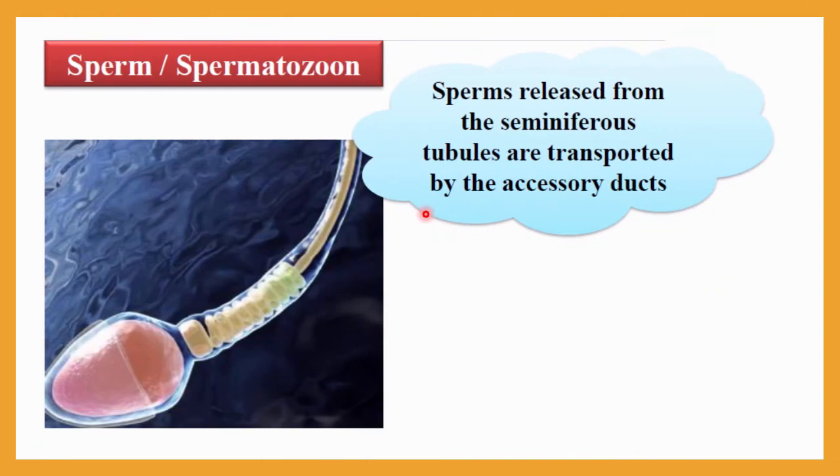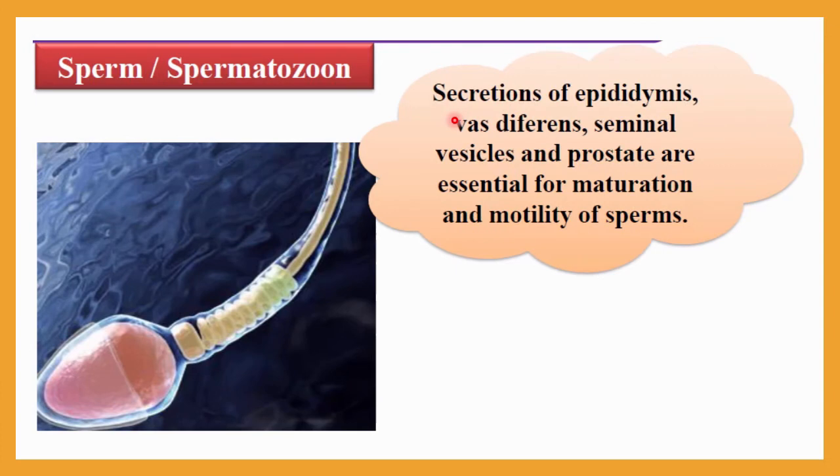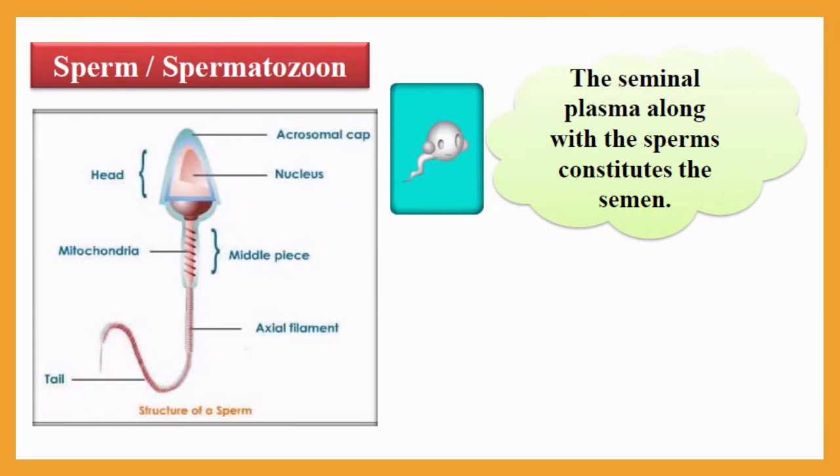The seminiferous tubule will release the sperm cells, and they will be transported by the accessory ducts. After transport into the accessory ducts, the secretions of the epididymis, vasa deferens, seminal vesicle and prostate gland are essential for maturation, and motility will be added to the sperms. Now the sperm cells along with all the accessory duct secretions are called semen. The seminal plasma along with the sperms constitutes the semen. So the final structure which is formed is called semen.